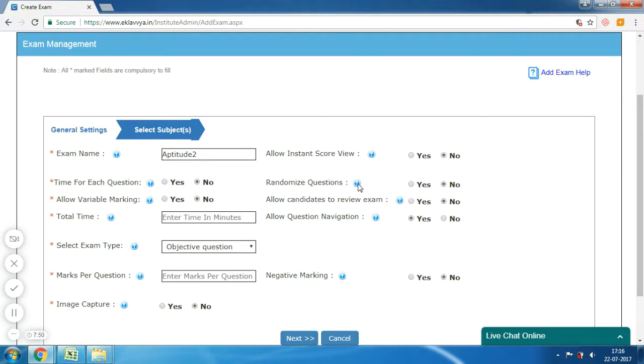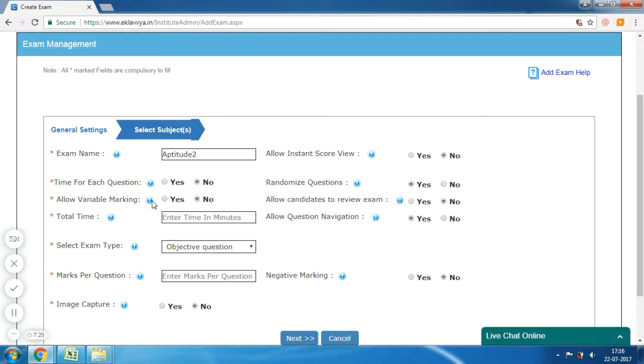The next is randomized questions. If you wish to have different question papers for each candidate, then you can enable this field. If your exam is for 50 questions and your question bank has 200 questions, then the system would select 50 set of questions based on the exam pattern for each exam.